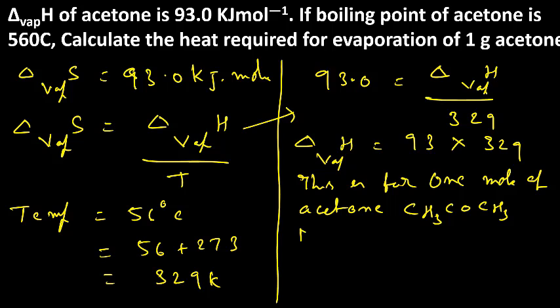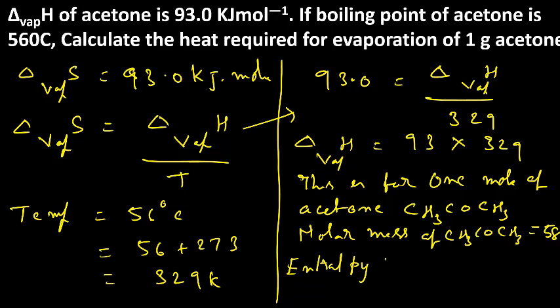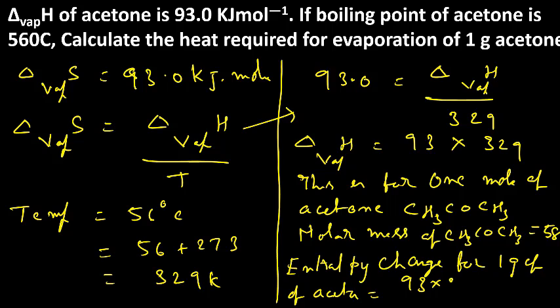CH3COCH3. Therefore, the molar mass of acetone is 58. Therefore, the enthalpy change for 1 gram of acetone is equal to 93 into 329 by 58. So the final answer is 527.5 kilojoule.